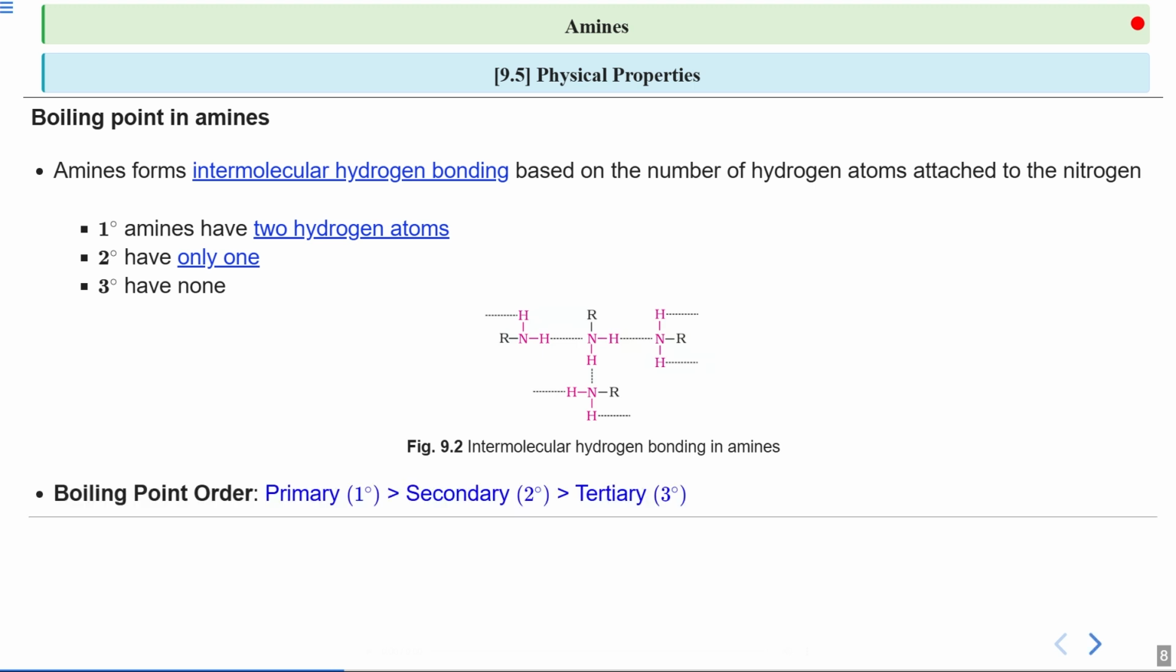If I summarize the boiling order of amines, primary is greater than secondary, which is greater than tertiary. So primary amines have the highest boiling point, followed by secondary and then tertiary. This is because of the difference in the hydrogen bonding between the molecules. I hope it is clear.